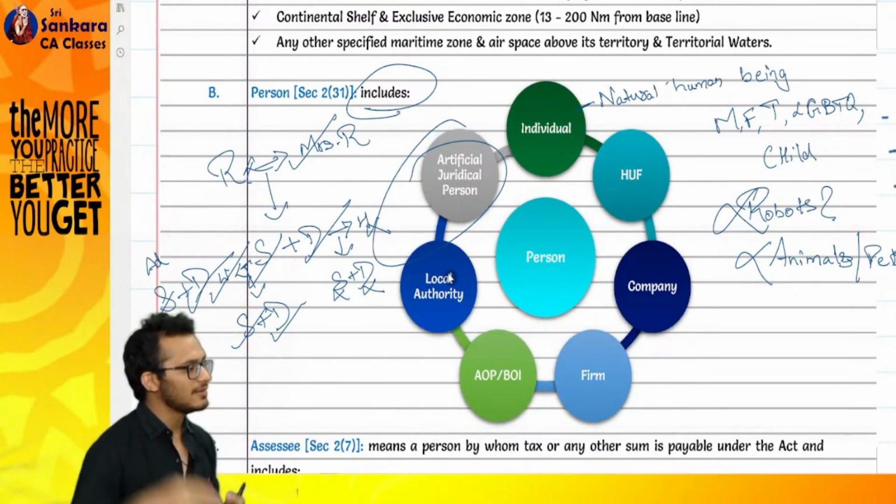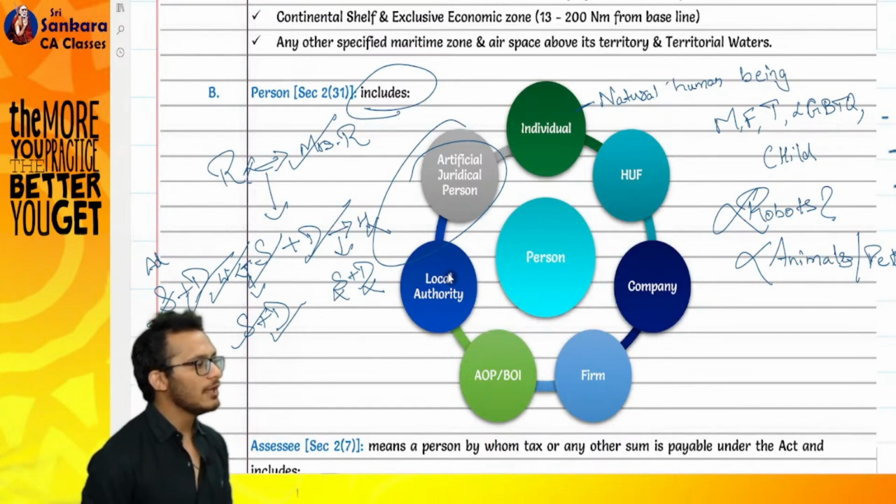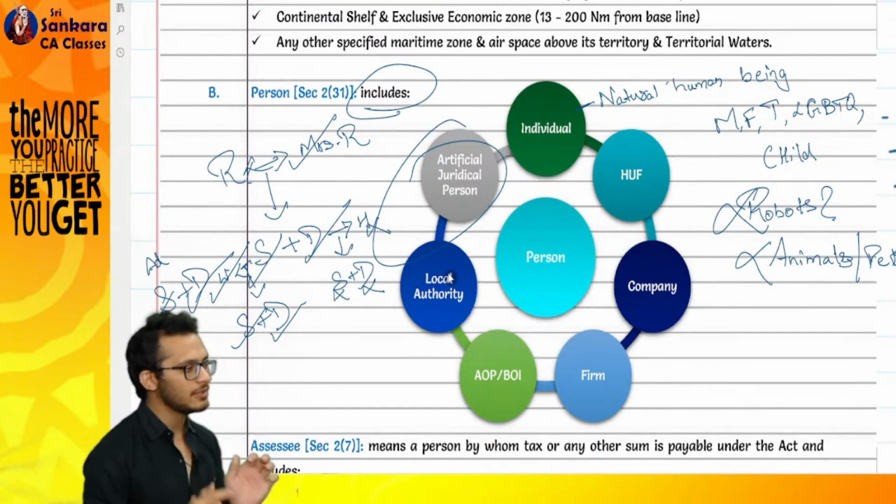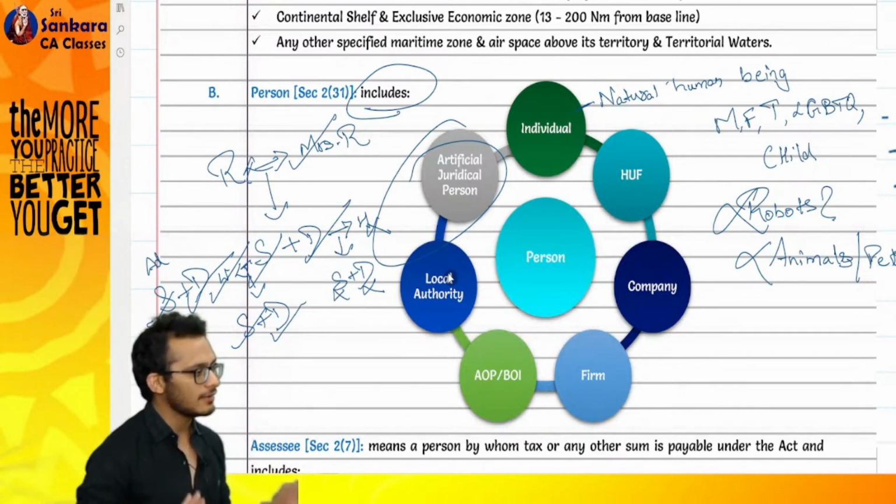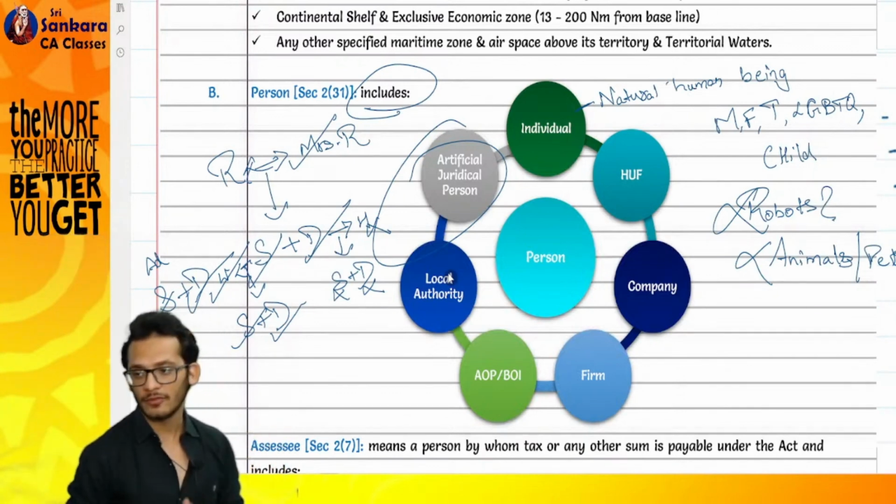Suppose you find them on the road, you come and say, stay with my house. Legally, it will not become a HUF. You need to get it registered. But legally, if you adopt them, then it becomes a member of the HUF. Illegally, you just keep them in your home, you're giving them a shelter. It is nothing but giving someone a place for rent. That's all. In that case, they will not become a member of the HUF.